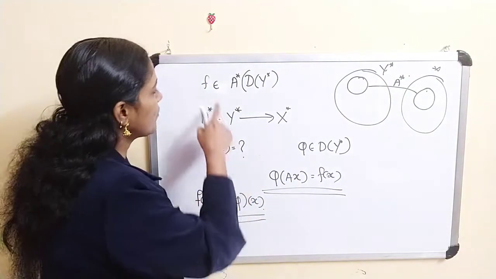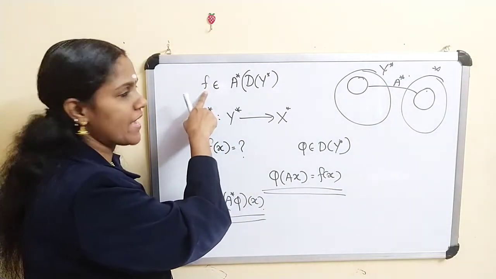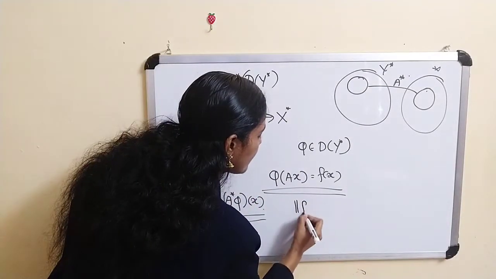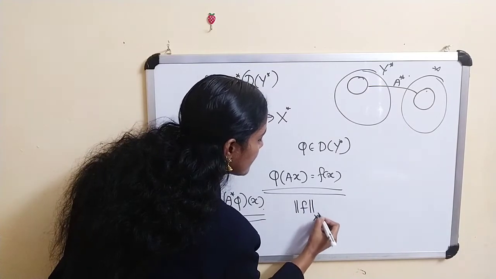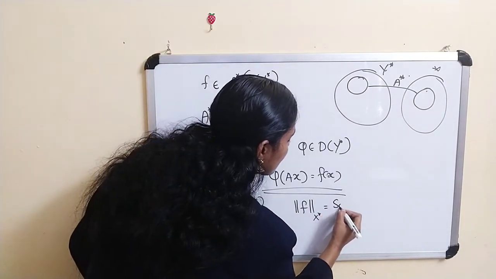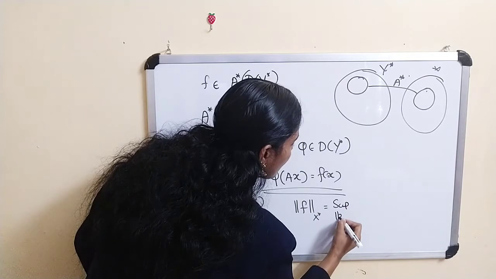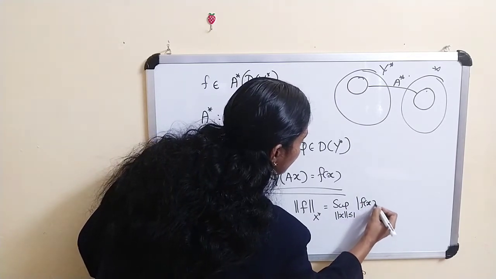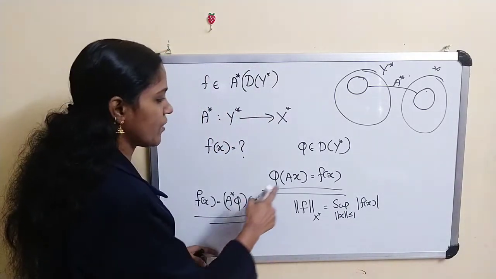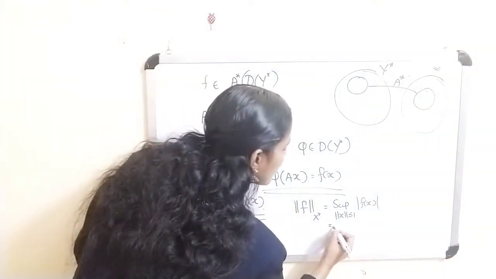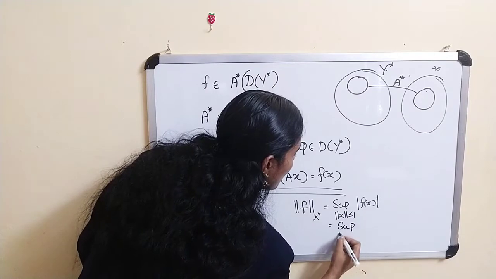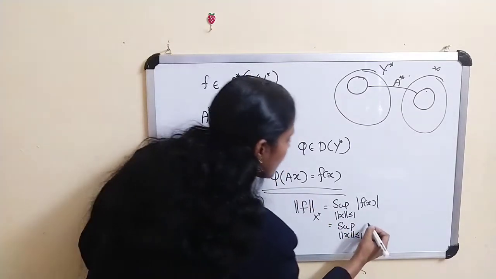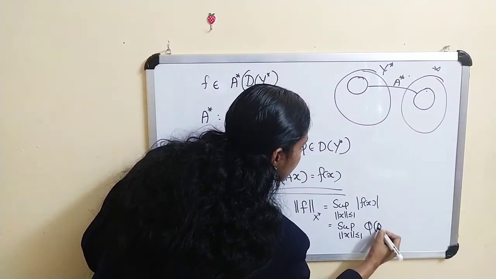Now what about the norm of f, f belongs to X star? So the norm of f under X star is, by definition, the supremum over norm of x less than or equal to 1 of mod f of x. But mod f of x is actually this one. This is equal to the supremum over norm of x less than or equal to 1 of mod f of x, which is phi of Ax.